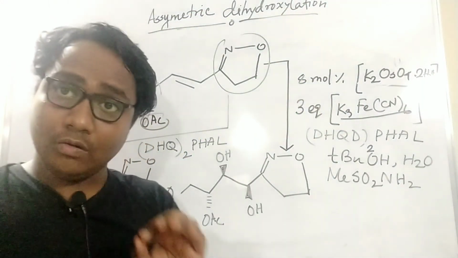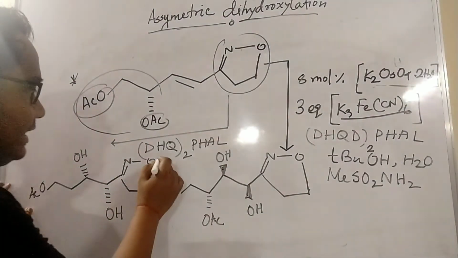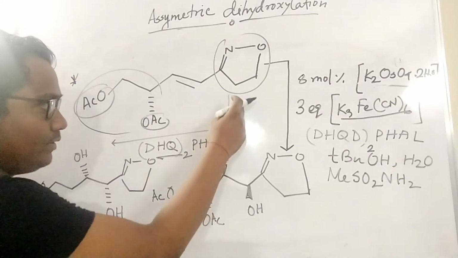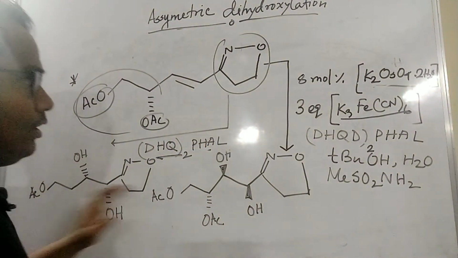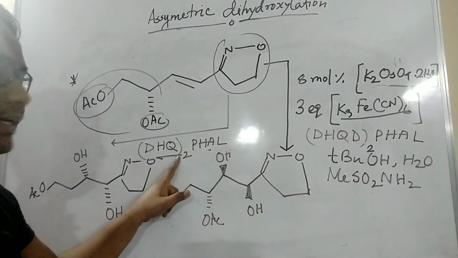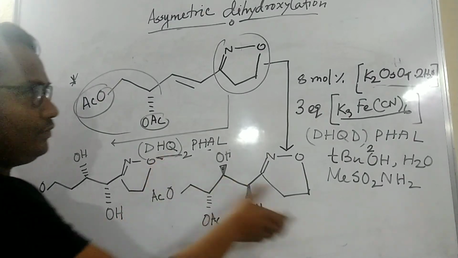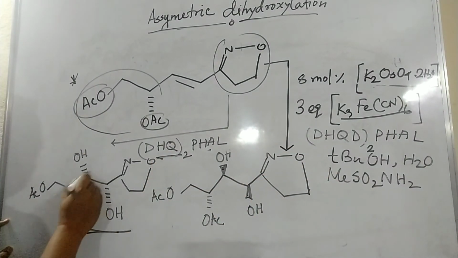Okay, and whatever the ligand they use for down, here you can see DHQ. I will write this arrow here, and DHQ is there and all reagents are the same. I actually changed this: there is a D here, here not a D, only Q, so there will be the change. Then what will be the product?